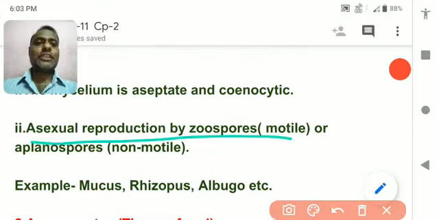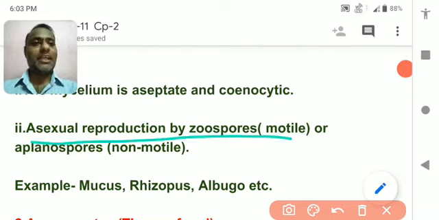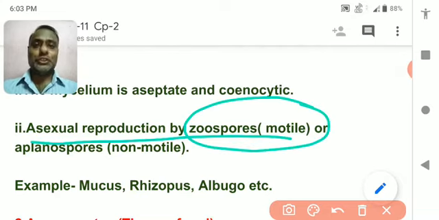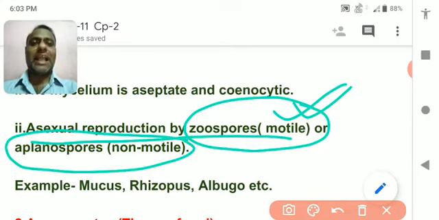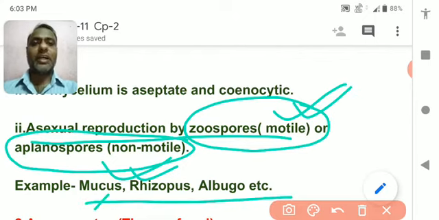Now, asexual reproduction is done by zoospores if they are motile, and if they are non-motile, they are called aplanospores. The three examples are Mucor, Rhizopus and Albugo. Just see this term: Mucor, it should not be mucus, Mucor.